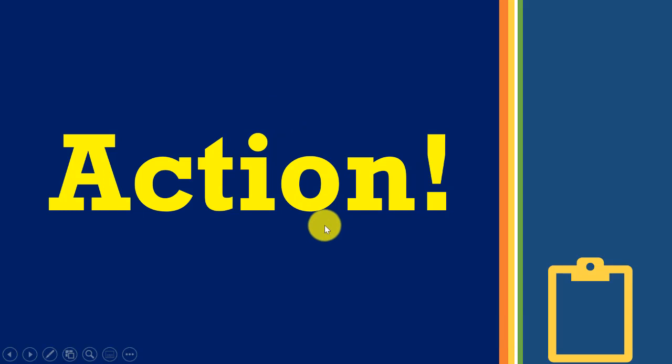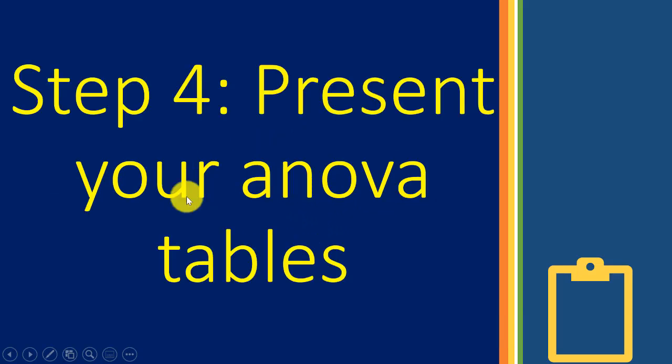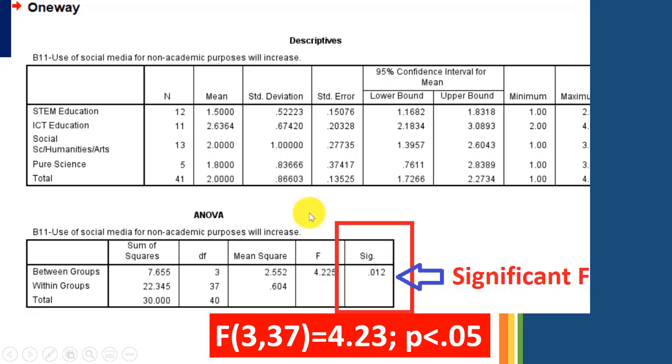So we have done, we've been to action, we're back in class. So what's next? What is next is step 4, to present our ANOVA tables. And you can see in the ANOVA table, you give us the different groups, the N, mean, and standard deviation, like we learned in lesson 5. Here, you do your ANOVA, and you can see 0.012, that's for Scheffé.